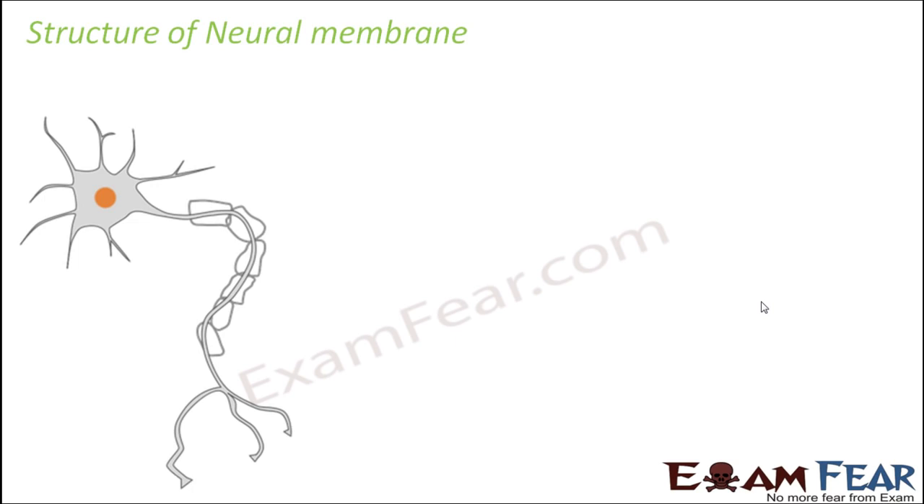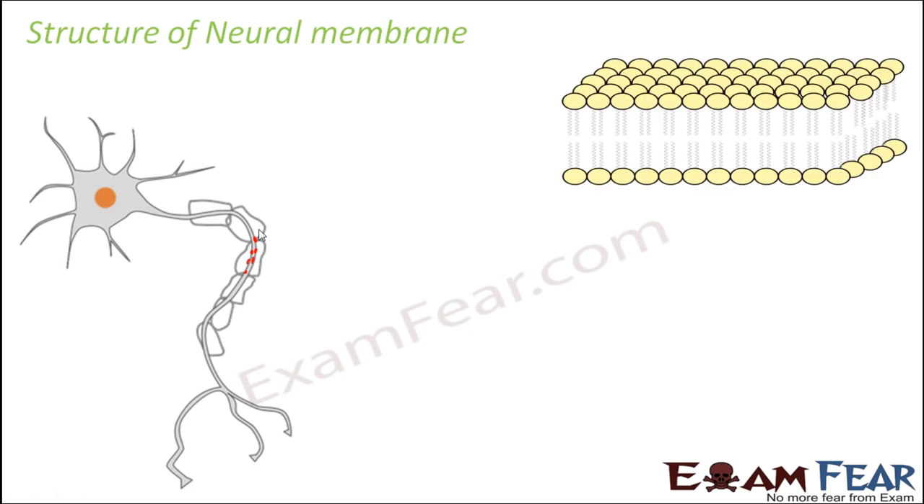Now here also, if you look at the neuron, so this is the neuron. Here you have a membrane, here also you have a membrane. So the entire structure of the neuron is surrounded by a membrane, which is known as the neuron membrane. And this is also a lipid bilayer structure. So this membrane also has a lipid bilayer structure.